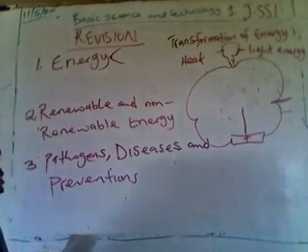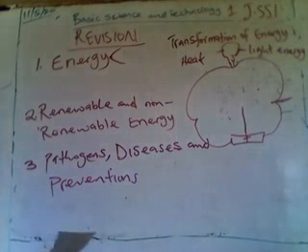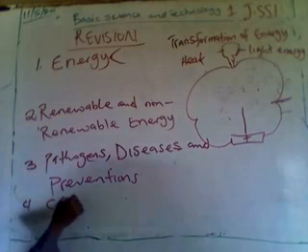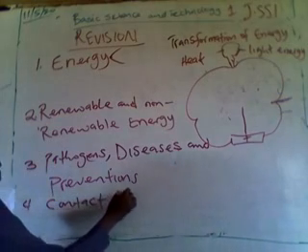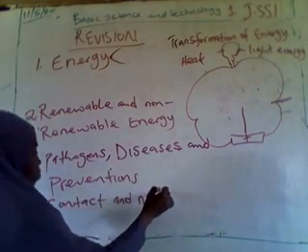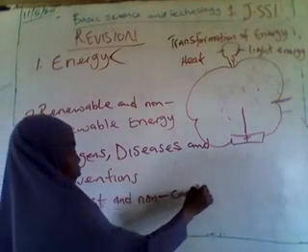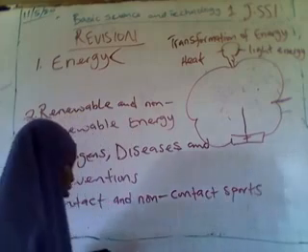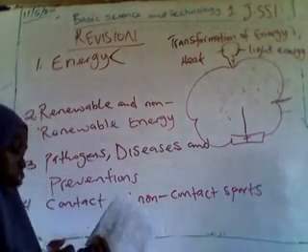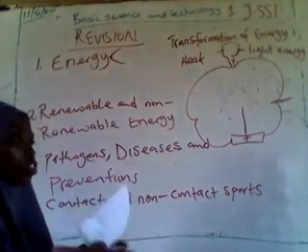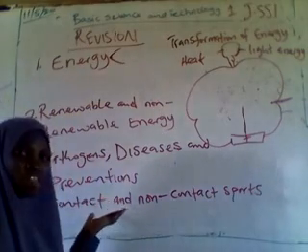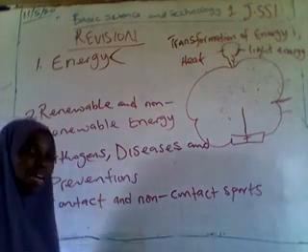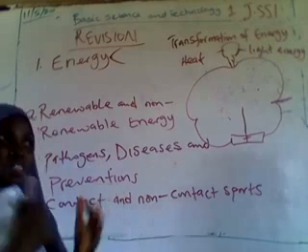Then we talked on contact and non-contact sports. Contact sports, I told you, from the word contact, it's not a big vocabulary. Contact means touch.